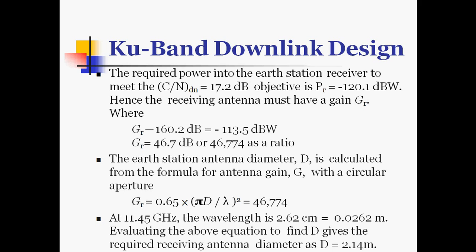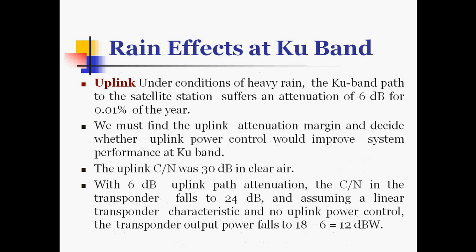Evaluating the above equation gives the required receiving antenna diameter D equal to 2.14 meter. In this way we have calculated the downlink design for KU band and the uplink design for KU band.